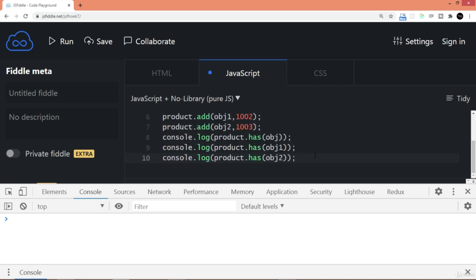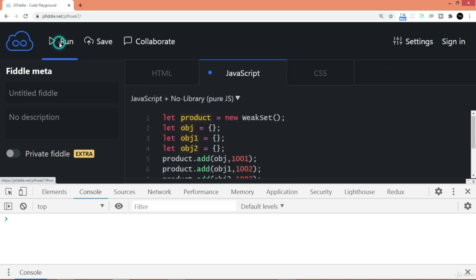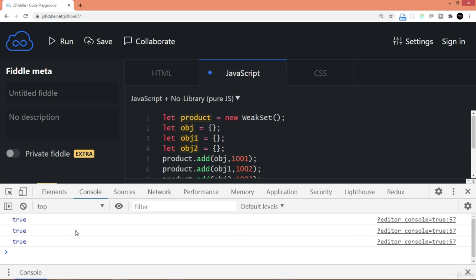Let's run the code. As you can see, it displays the values here. But this is a WeakSet. Now we cannot see how garbage collection happens and these values are lost, because this process is executed behind the scenes, but you can get the idea in which case you can use WeakMap.